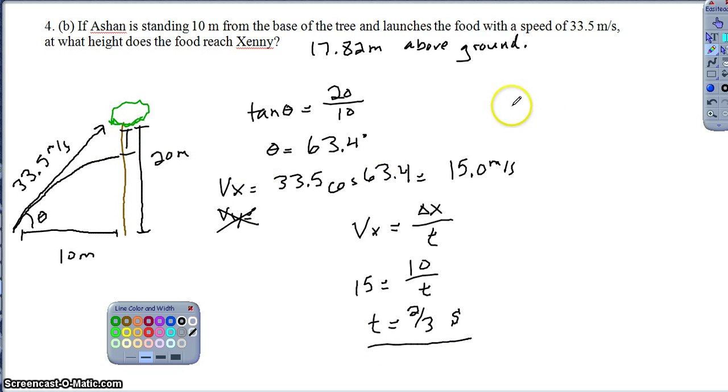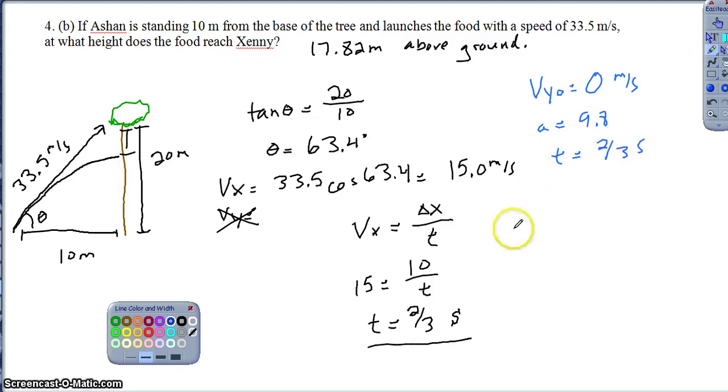And so if I look at my vertical measurements, just the same way we normally would, I know the initial vertical velocity of the monkey. I really don't care about the food anymore. I'm just looking at the monkey. His initial vertical velocity was 0 because he's just dropping. I know the acceleration is 9.8, and I now know that the time is 2/3 of a second.